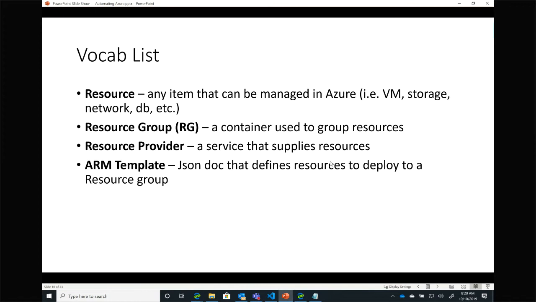And finally, on our vocab list, we have this idea of ARM templates. These are a JSON document, JavaScript Object Notation. A simple JSON document, well, not so simple, depending on how complex your environment is, but it defines all of the resources that you want to deploy, typically to a resource group. I can deploy ARM templates at different levels in the stack, but typically I'm deploying them at a resource group level.